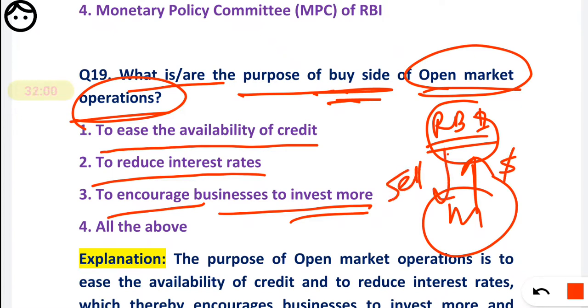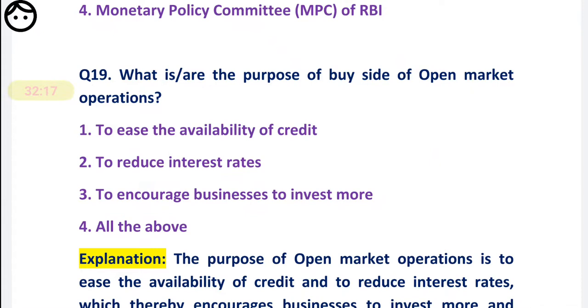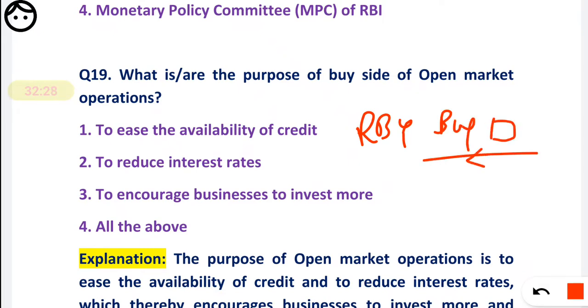Okay, and if RBI wants more liquidity in the market, it will purchase or buy. If RBI wants less liquidity in the market, RBI will sell the securities. So basically, see here, if RBI buys in the open market, buy means the instrument goes to RBI and money goes to